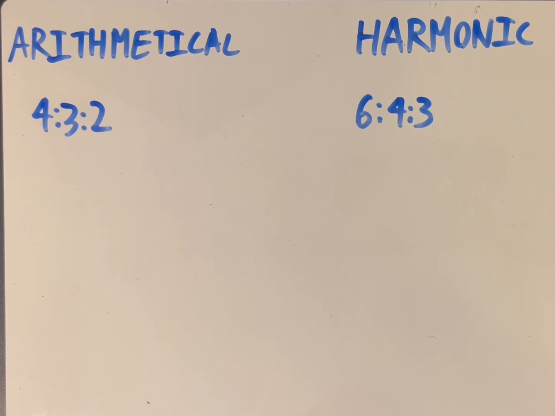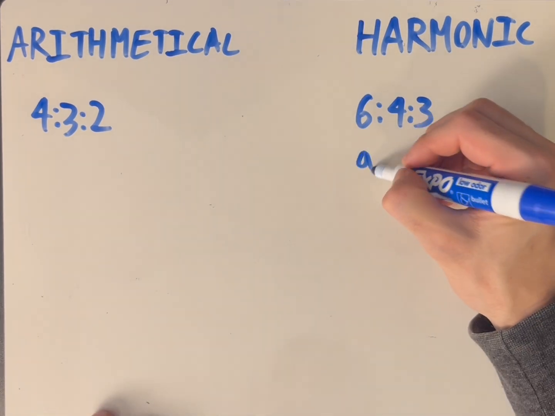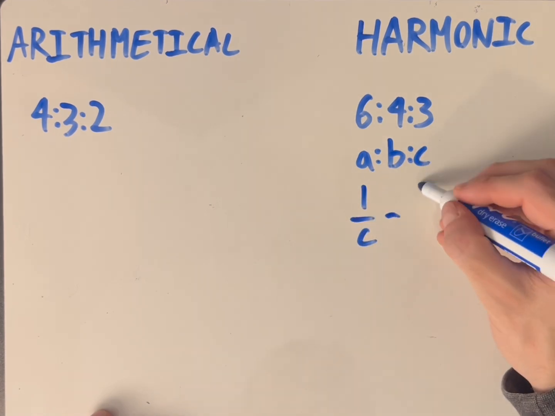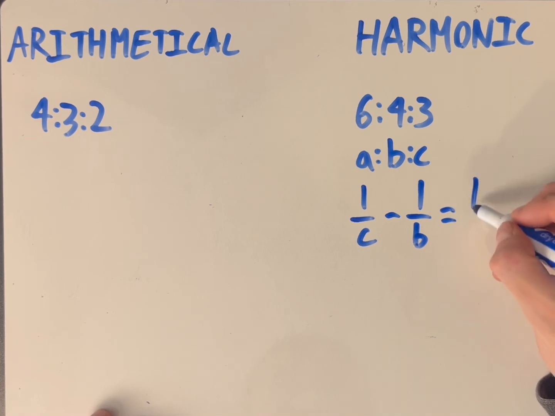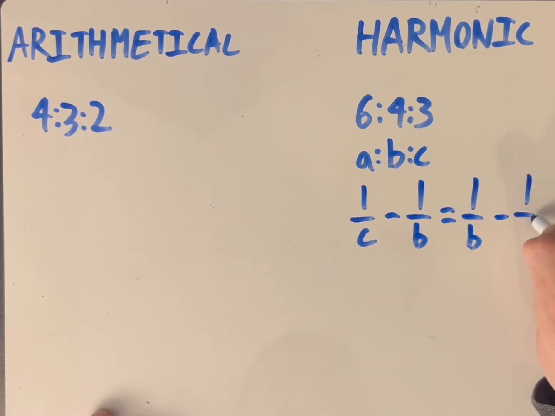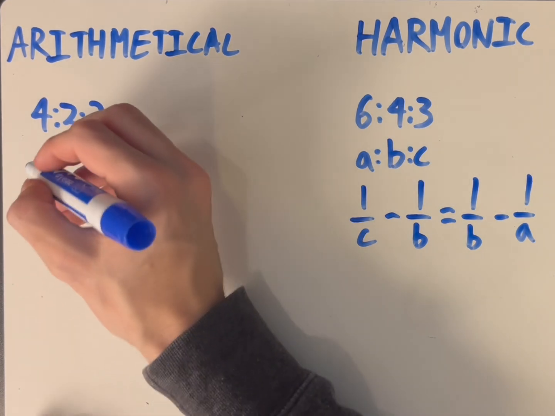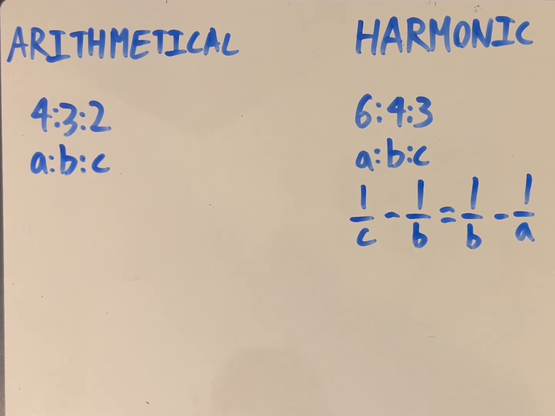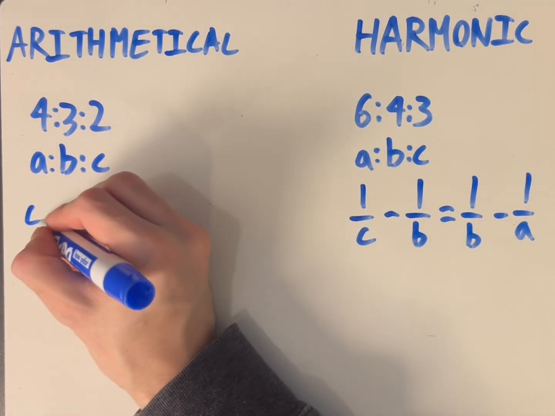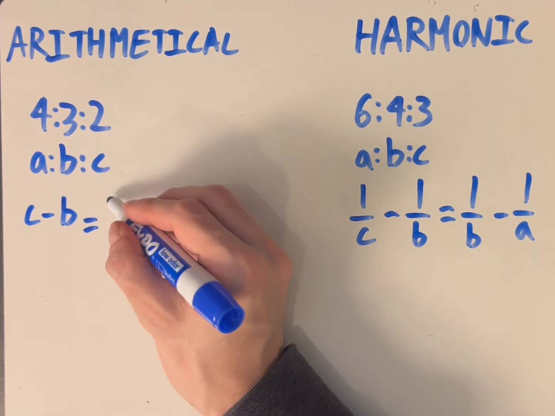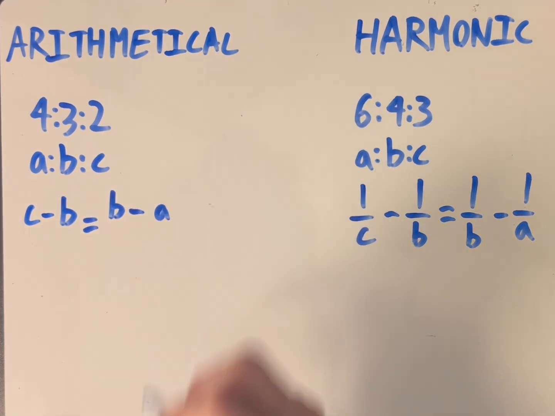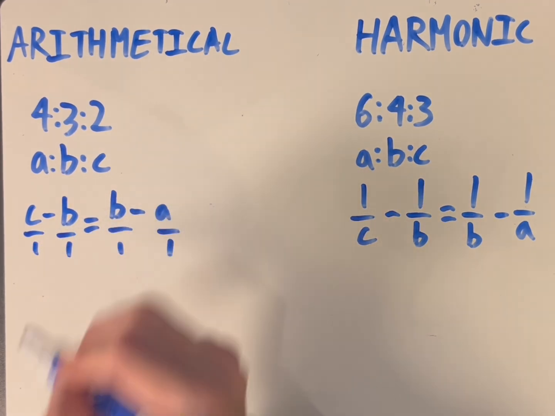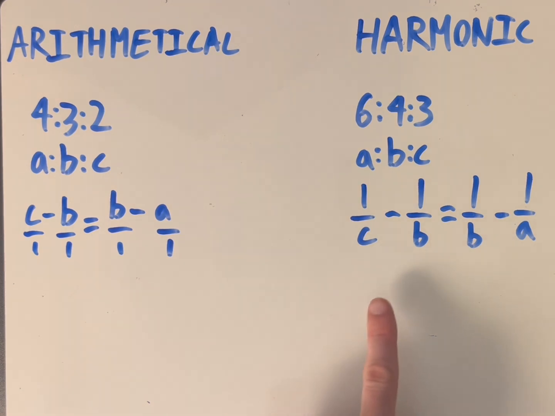It is based on the principle that the components of the progressive proportion A to B to C correspond to the components of the harmonic series if 1 over C minus 1 over B equals 1 over B minus 1 over A. The arithmetical series, however, is based on the principle that the components of the progressive proportion A to B to C correspond to the components of an arithmetical series if C minus B equals B minus A. In the arithmetical series, accordingly, the remainders of the values are constant. In the harmonic series, the remainders of the reciprocal values are constant.